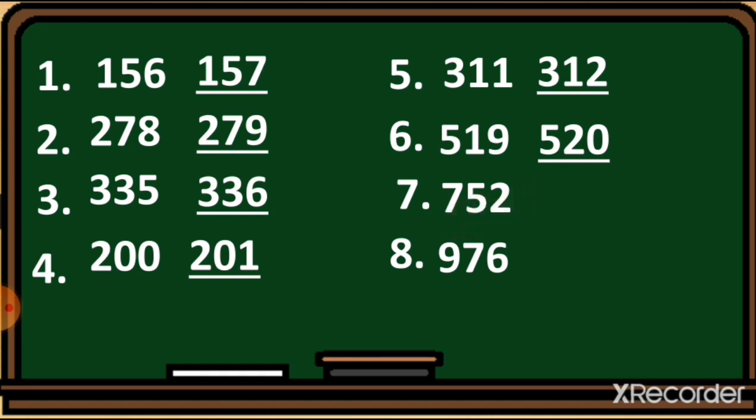So after this the number 753 will come. Number 8, 976. So after this number the number 977 will come. You can see here. So this way we have to write down this exercise, and these are all examples for you. Now hope there is no doubt in this topic.